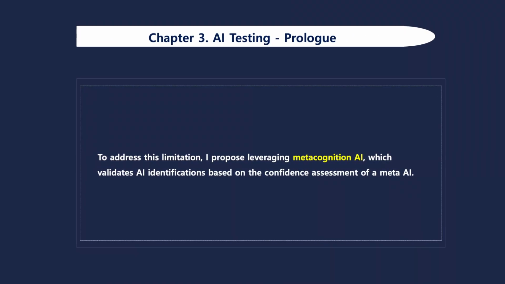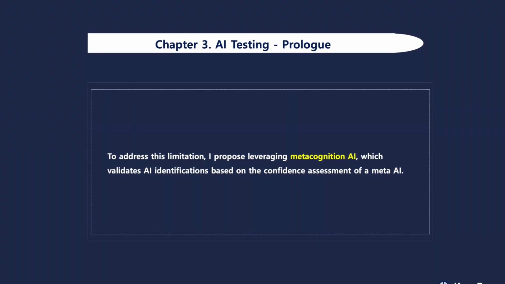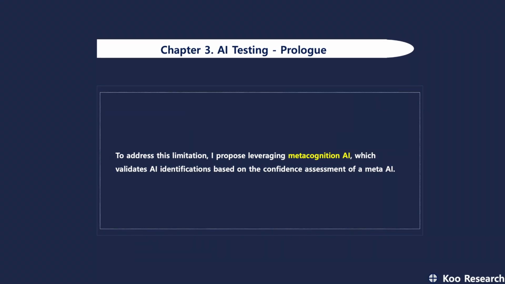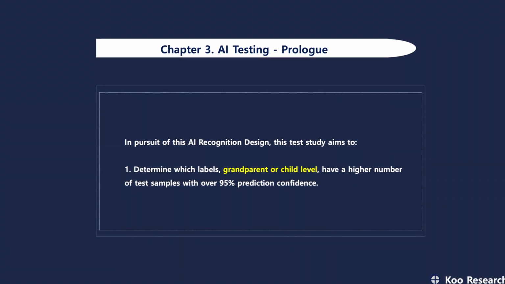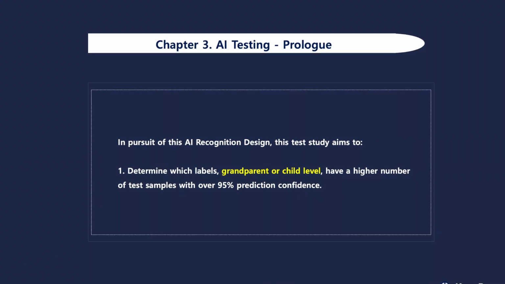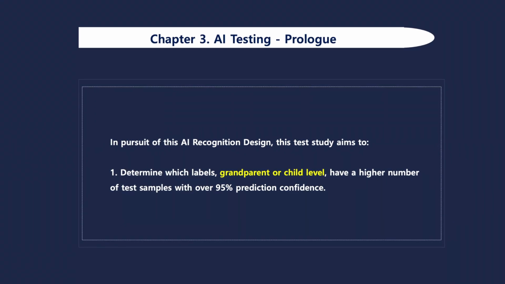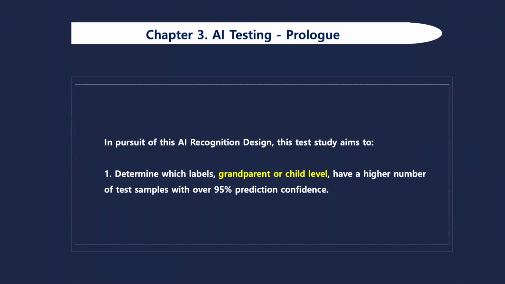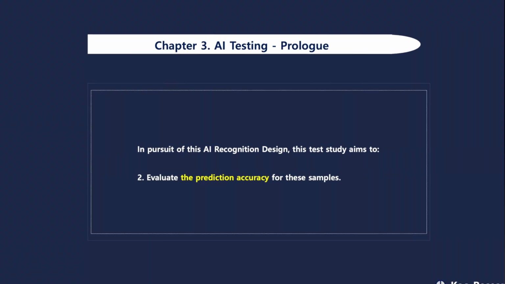To address this limitation, I propose leveraging metacognition AI, which validates AI identifications based on the confidence assessment of a meta-AI. In pursuit of this AI recognition design, this test study aims to: 1. Determine which labels, grandparent or child level, have a higher number of test samples with over 95% prediction confidence. 2. Evaluate the prediction accuracy for these samples.